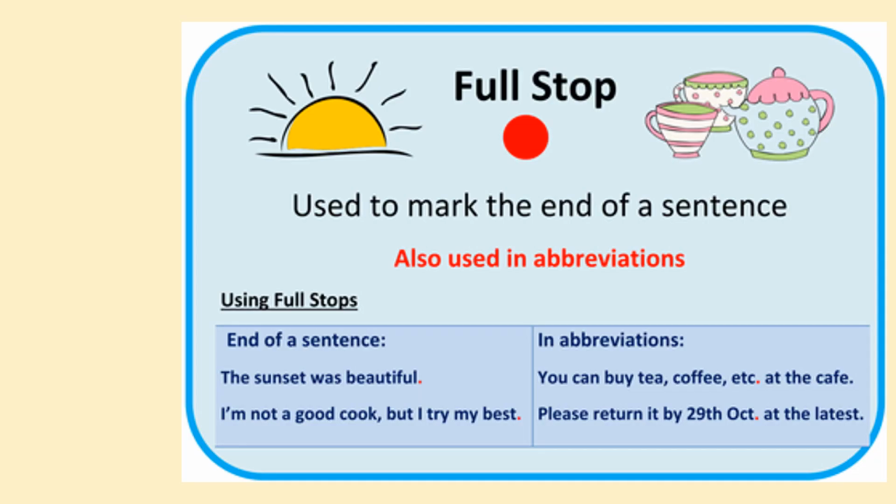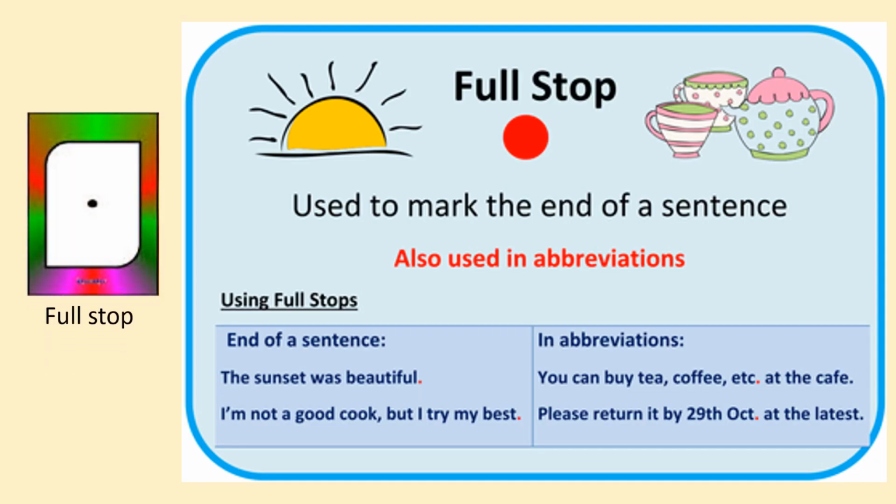We begin with a full stop. A full stop is used to mark the end of a sentence. It is also used in abbreviations. The word abbreviations means short form, when we write a word in short form.